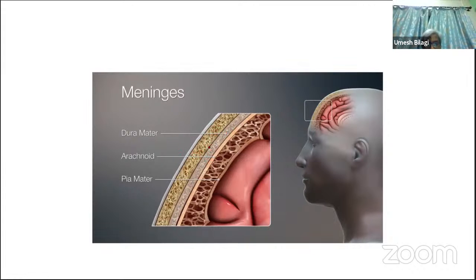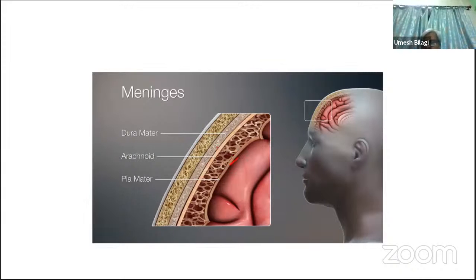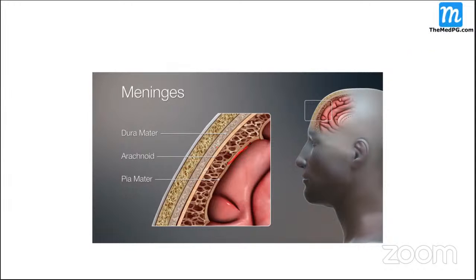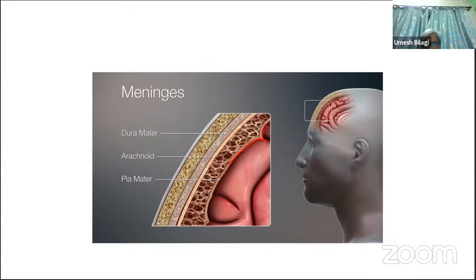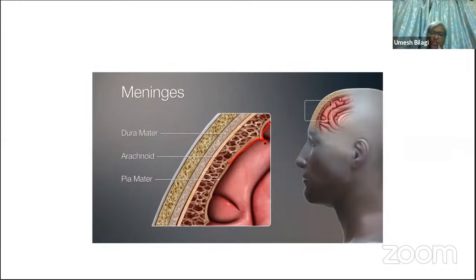The outer one, the dura mater, is hard and thick. This is the skull bone. Below the dura mater there is the arachnoid mater, and this is the pia mater. The pia mater goes down into the cerebral gyri and comes out like this. It is tightly adherent to the brain.